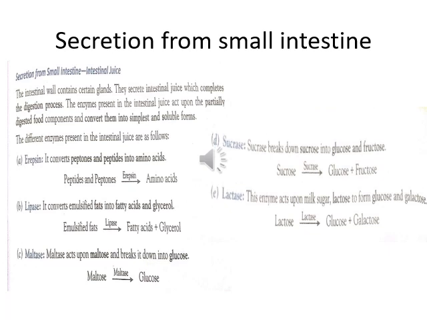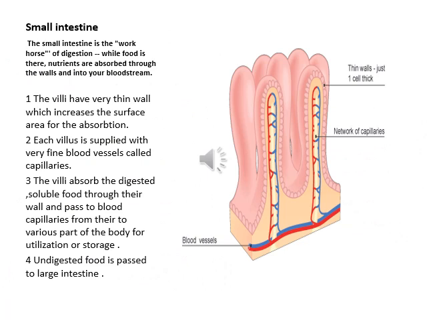So this is how the secretion takes place in the small intestine. Once the digestion part is over, it means that whatever food you intake, your body takes the complete nutrients from it. After that the absorption phase comes.